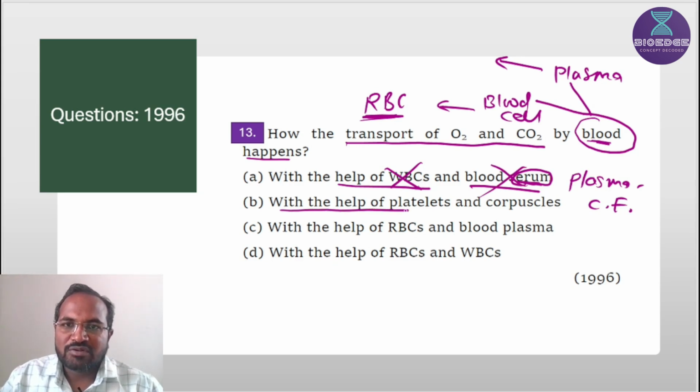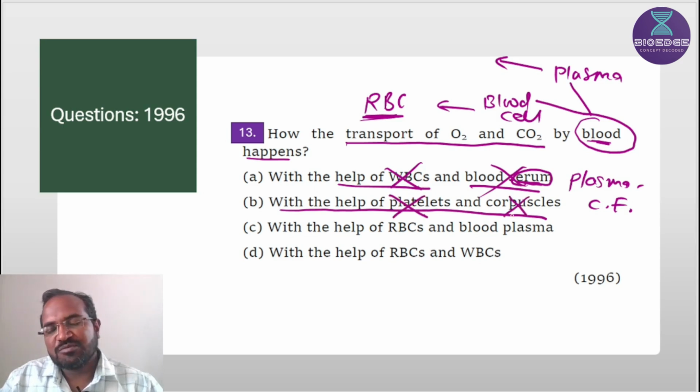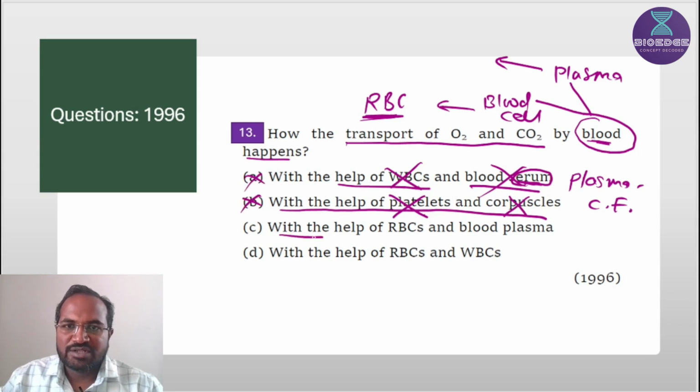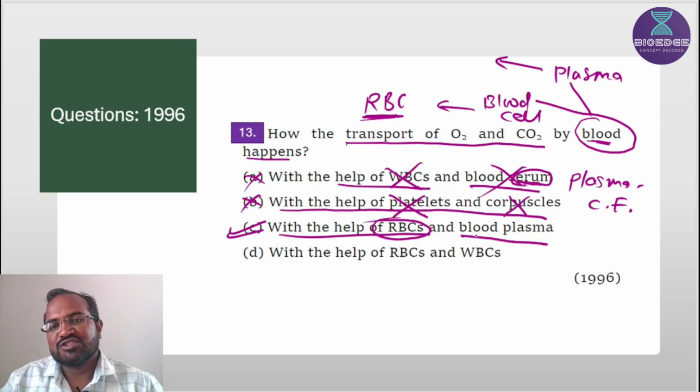With the help of platelets and corpuscles: platelets are not involved in the transportation. Corpuscles consist of all blood elements, formed elements, but only RBC is responsible for transportation of gases. So this is also a wrong statement. With the help of RBC and blood plasma, this is the correct statement. In blood cells, only RBC is responsible for transportation of gases, and blood plasma is also responsible.